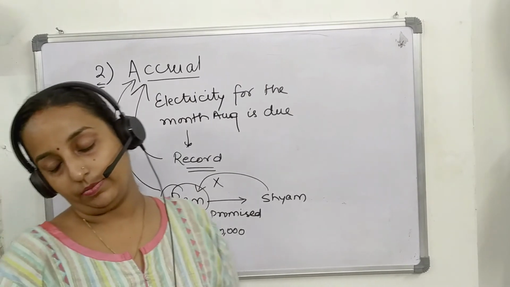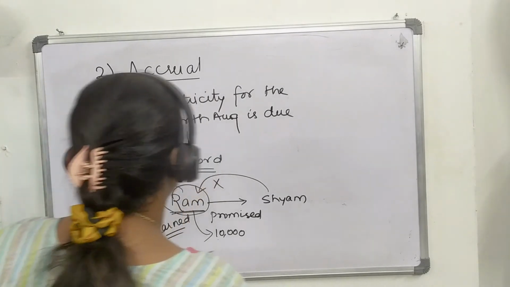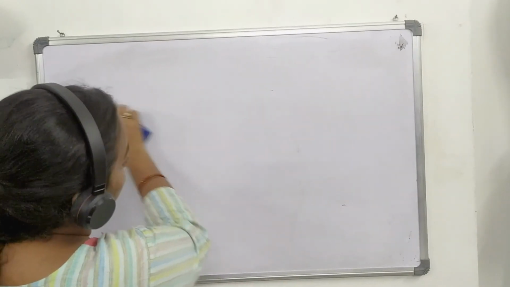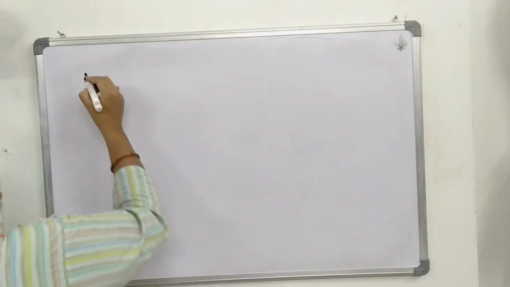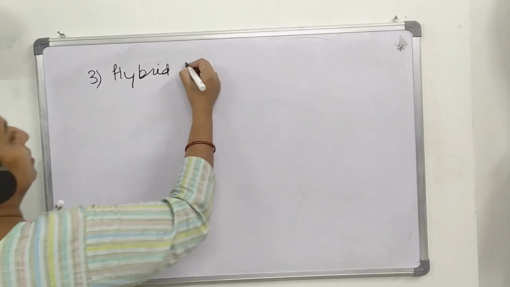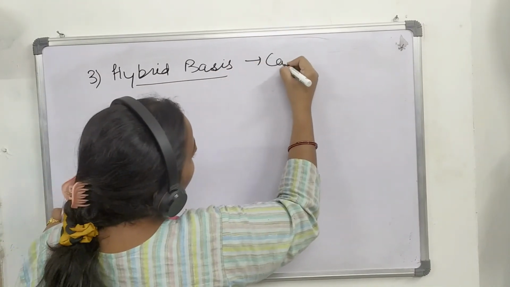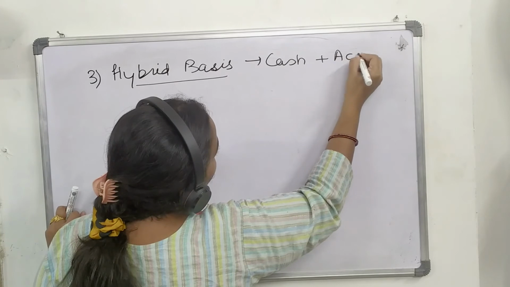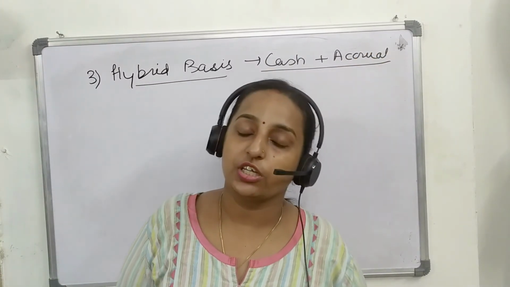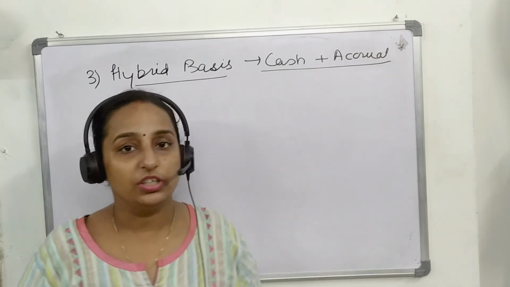Now the next part, we have the last basis as hybrid basis. What do you mean by hybrid basis? Hybrid basis is a combination of both. Means it enjoys the characteristics of both cash plus accrual. As per the convenience of the organization, they can record the transactions which have been actually received.